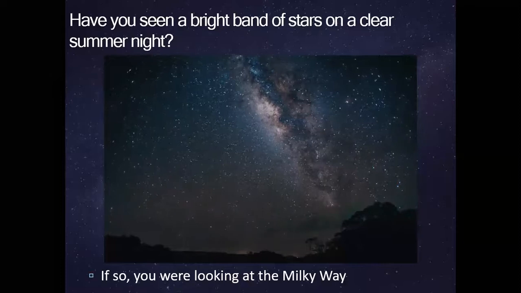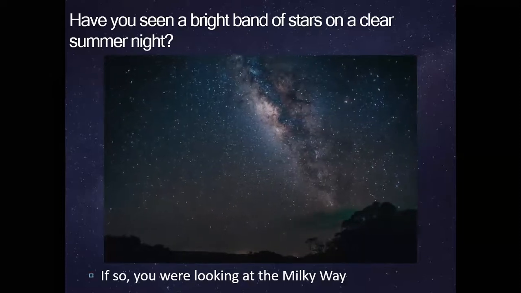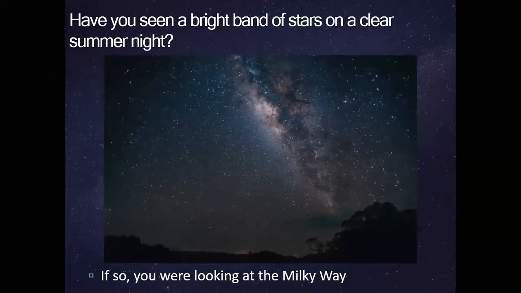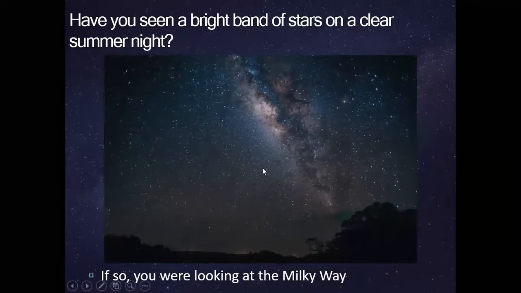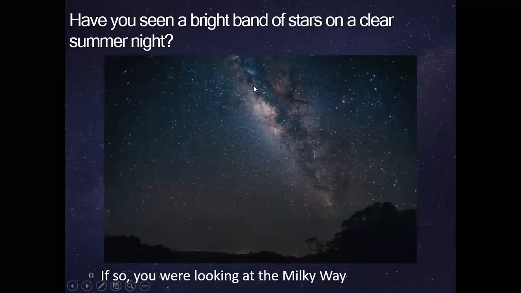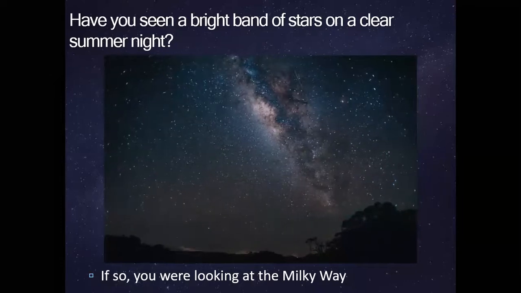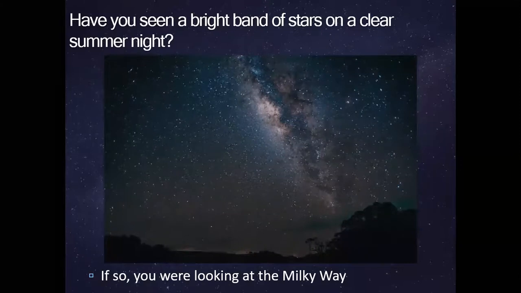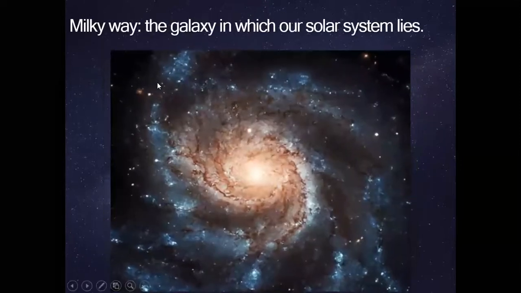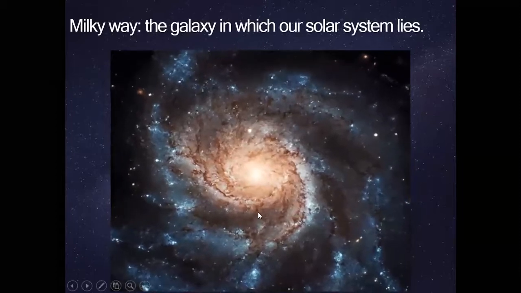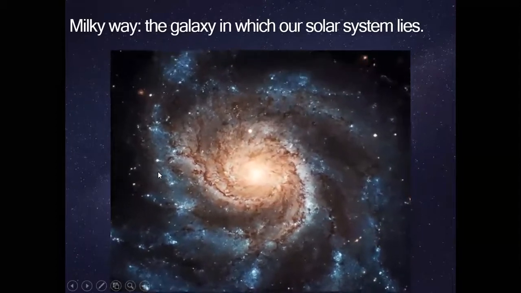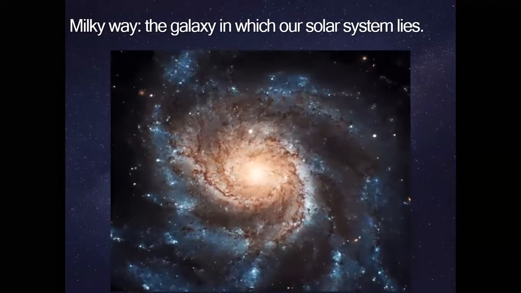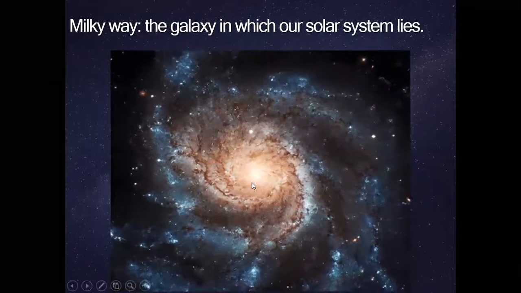So I don't know if you guys have seen this before, but I have seen it before. This is what we call the Milky Way. This thing in the sky, can you see it? This is actually our galaxy, the Milky Way. How can we see the galaxy while we are inside of it? Well, we don't see all of it, but we see arms because the Milky Way is actually made up of arms. Can you see this? All the arms coming out of it? So the Milky Way is the galaxy in which our solar system is found. It's like a dot somewhere here.